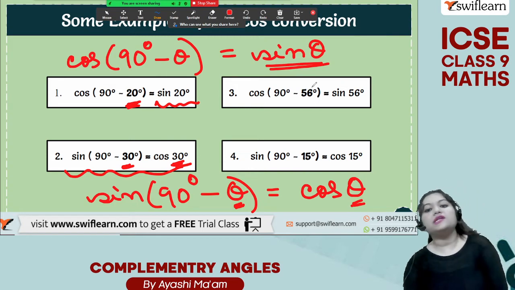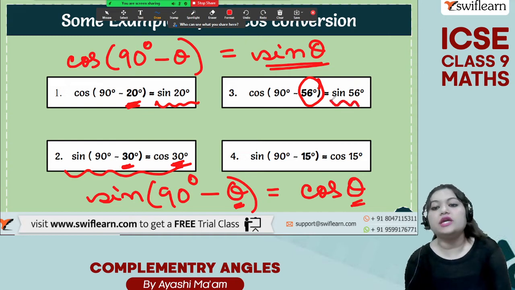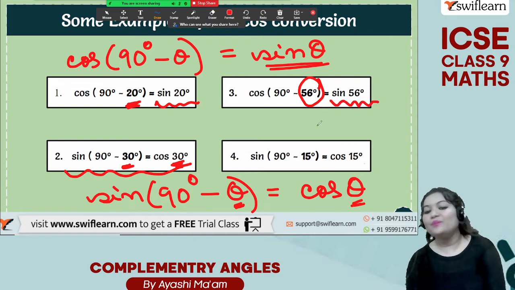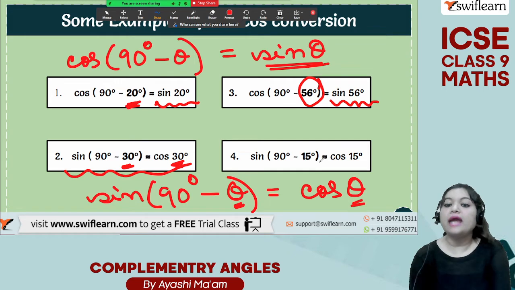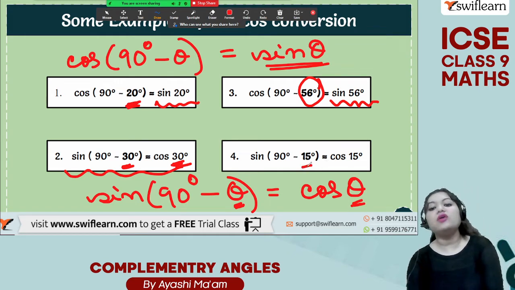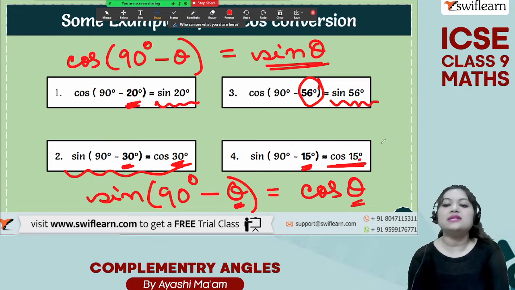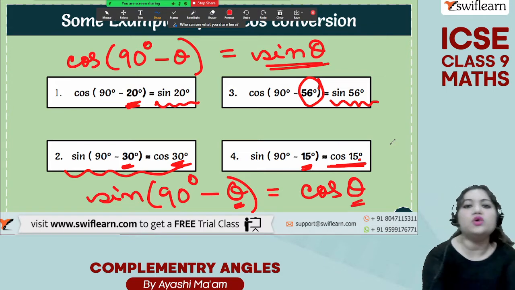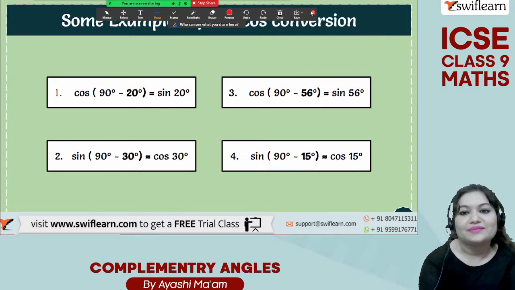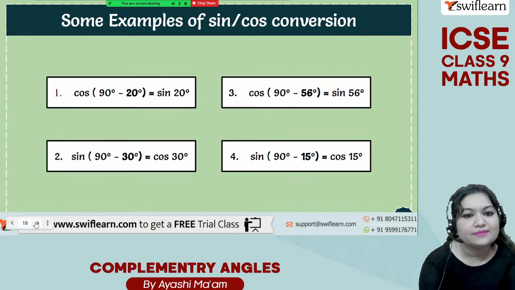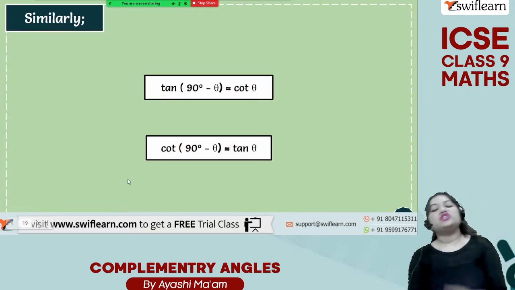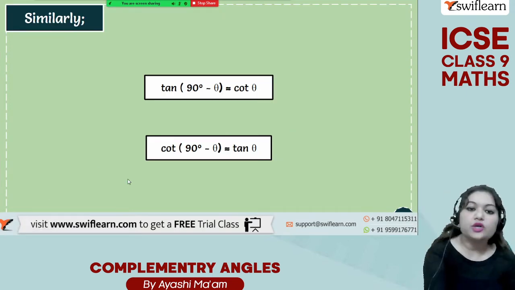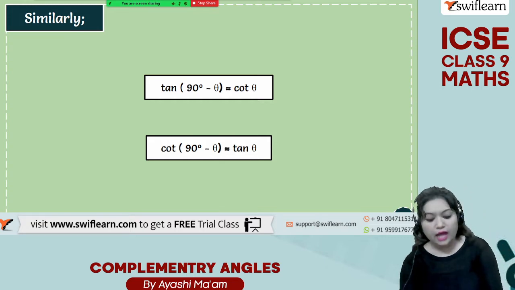Look at the third example. Cos 90 degree minus 56 degree. This is the theta. So cos 90 degree minus 56 degree will be equal to sine of 56 degree. And here you can see sine of 90 degree minus 15 degree. So this is our theta now, and it will be equal to cos 15 degree. Sine 90 degree minus theta is equal to cos theta. So sine 90 degree minus 15 degree will be equal to cos 15 degree only. Okay, easy.